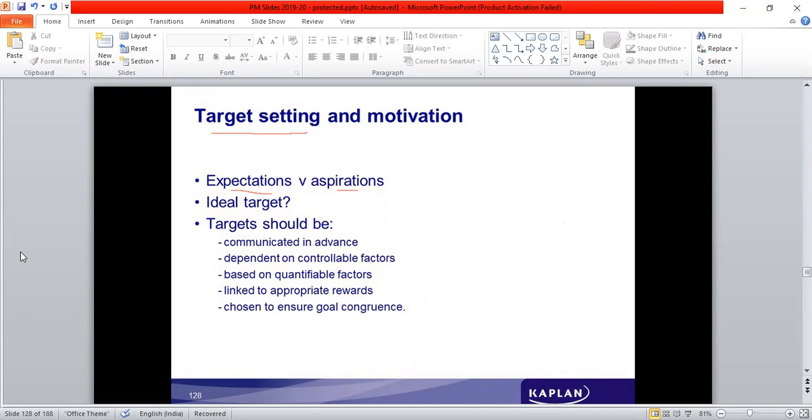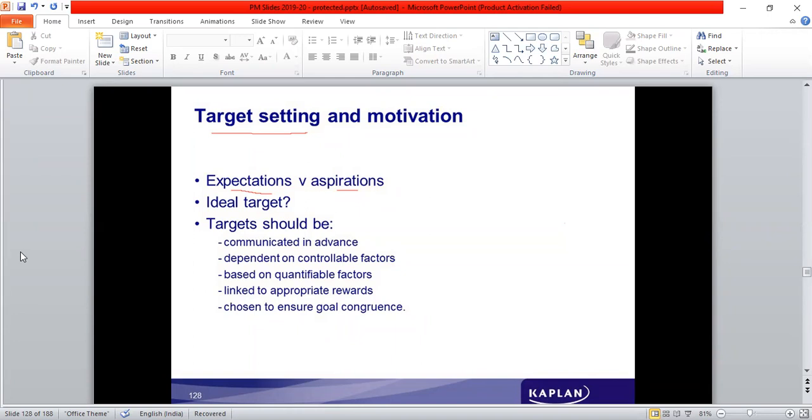So when the performance is evaluated, the performance evaluation should be based on controllable factors but not on uncontrollable factors. So that is very important. Then it should be based on quantifiable factors which can be measured, quantifiable factors linked to appropriate rewards. When the performance is measured, that should be connected to rewards, which again should be very, very specific.